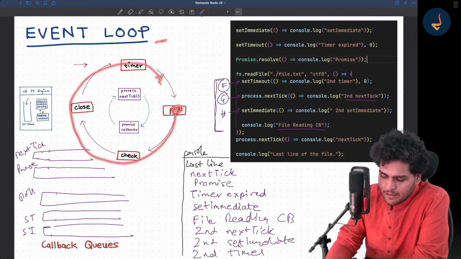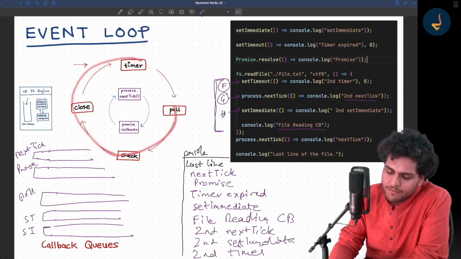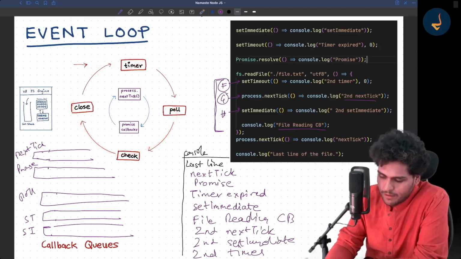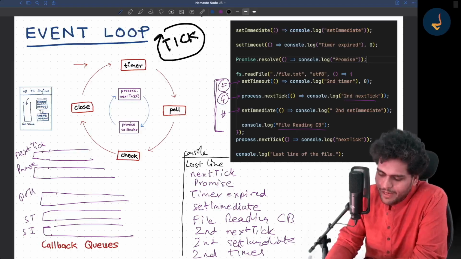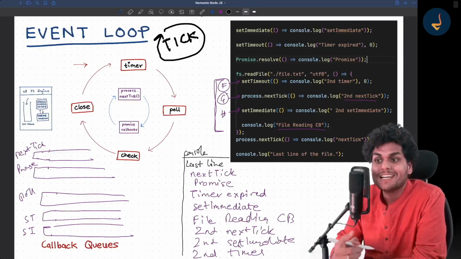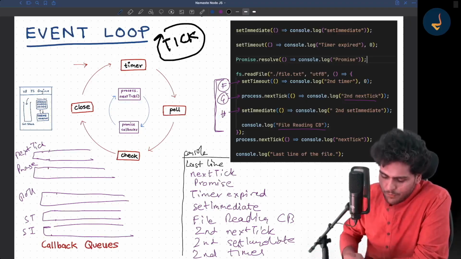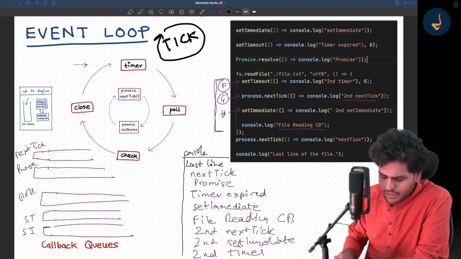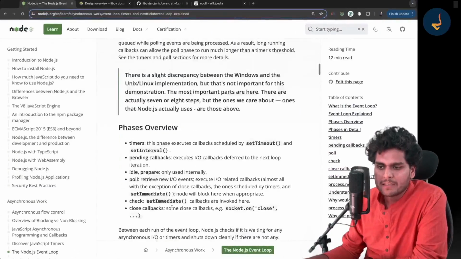What is a tick? One cycle of the event loop is known as a tick. Okay, so note down this thing, tick. One full cycle of the event loop is known as one tick, T-I-C-K. Got it? So now, if you read the documentation, it will make sense.